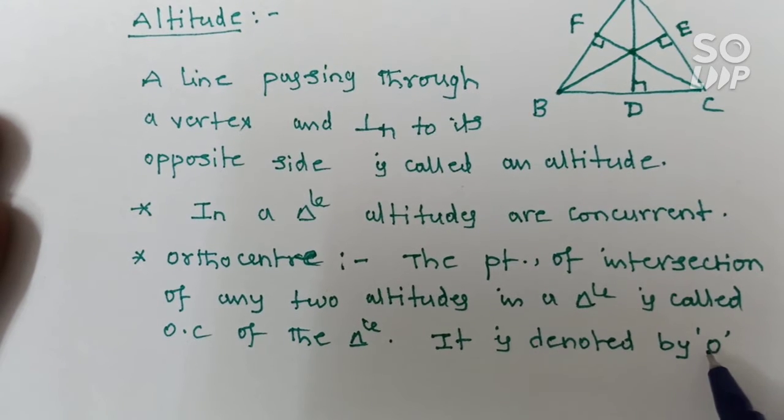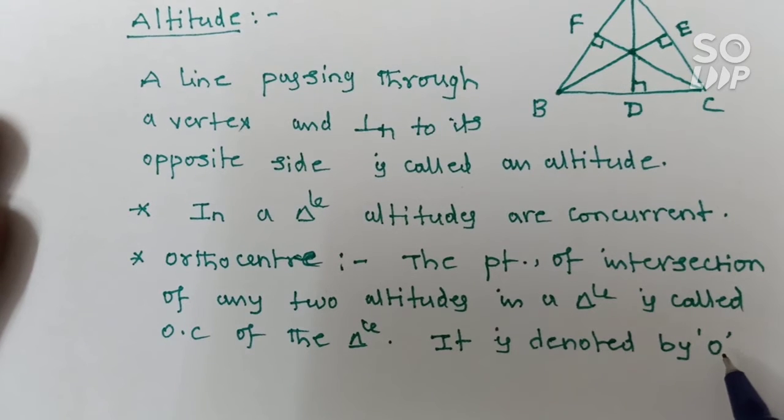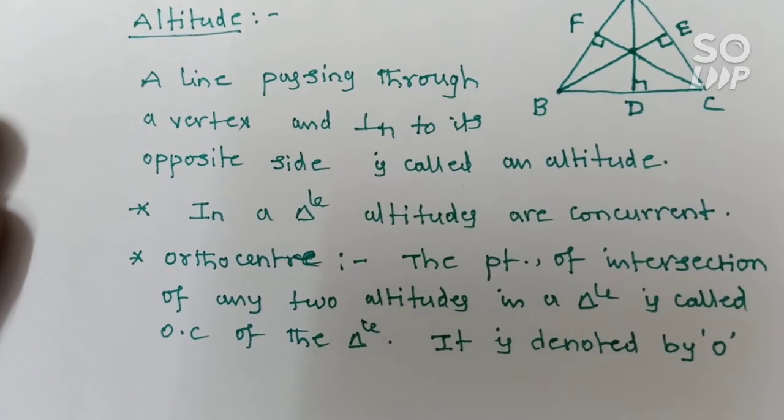Okay, here the orthocenter is denoted by O, right? So the next further concept, you will see this one.